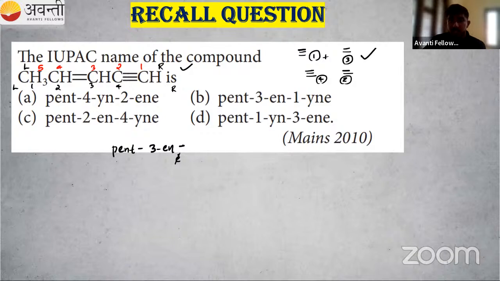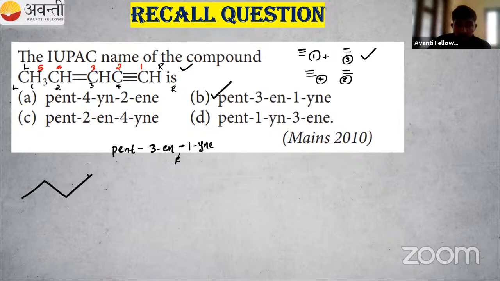So which is the correct answer here? 3-en, then first position there is a triple bond. That is pent-3-en-1-yne. That is the correct answer. So the option is pent-3-en-1-yne. So that is the correct answer. JEE means 2010. So that is clear. Okay, I will give you some more questions. You have to give me the answer.